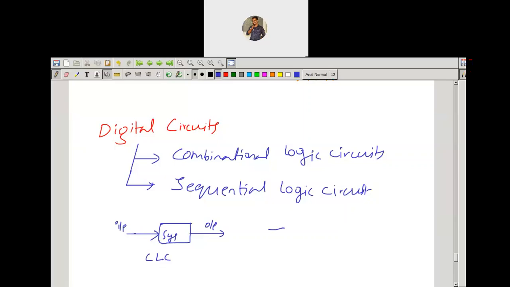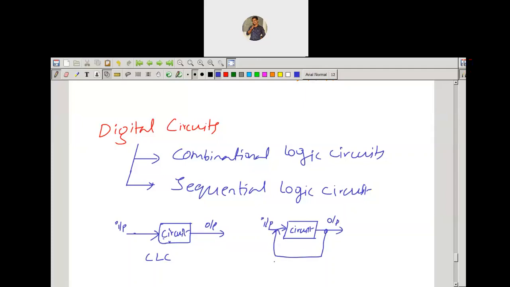If you take one more circuit, in our language we call it a circuit, and in your control system you call it a system. Nothing to worry, both are the same. So, input and output. One more possibility is that there is a feedback between the input and output.